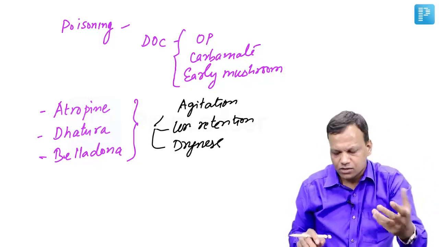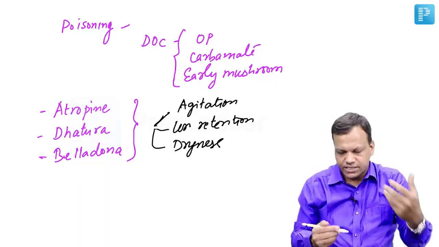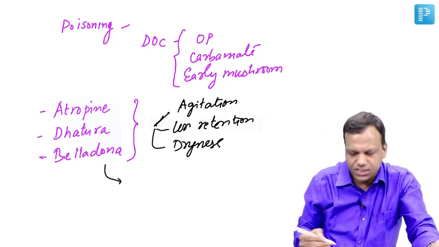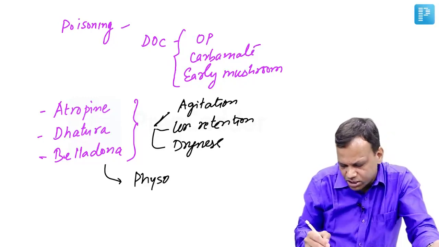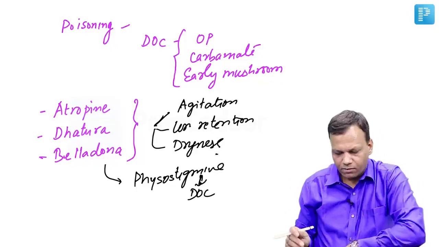They will ask which poisoning it is likely, or what the treatment is. What is the treatment of atropine poisoning? Yes, it is physostigmine. Physostigmine is the drug of choice for atropine poisoning.